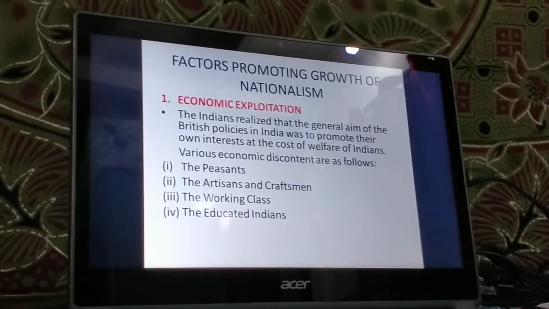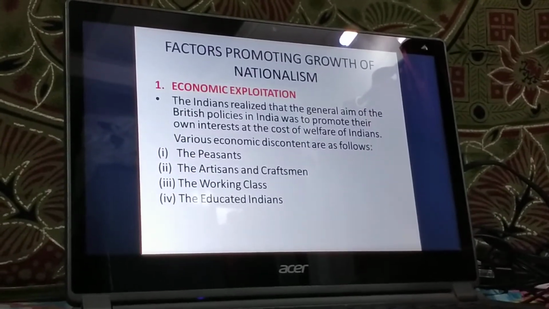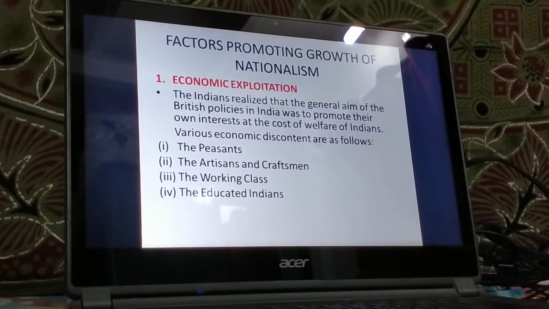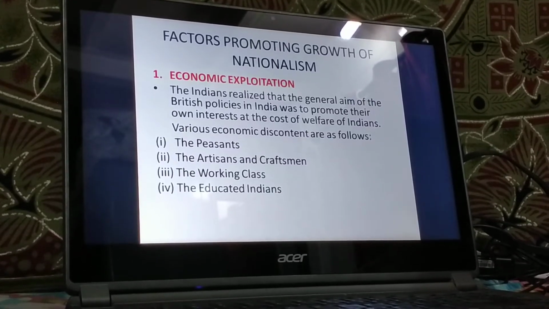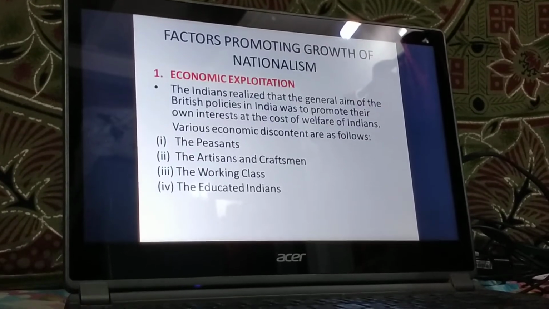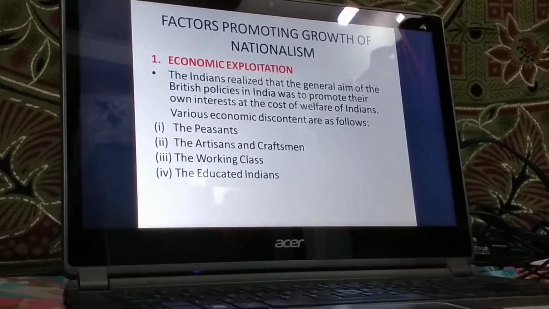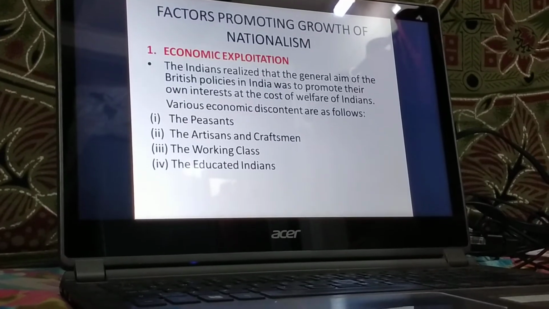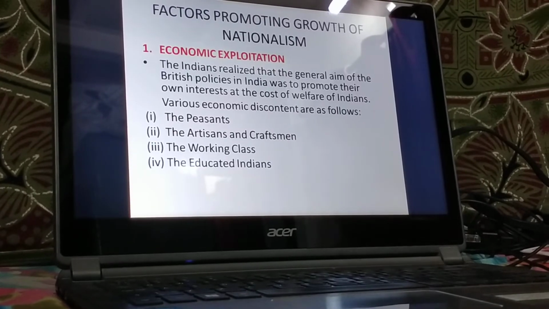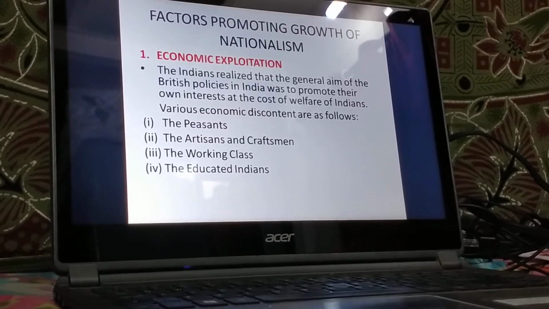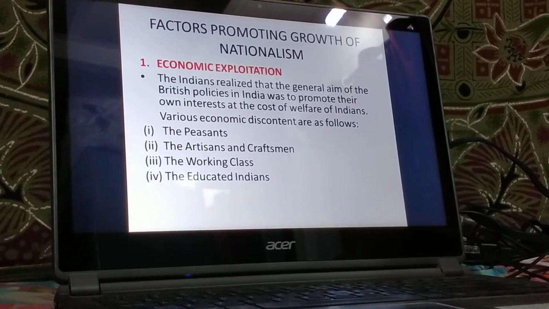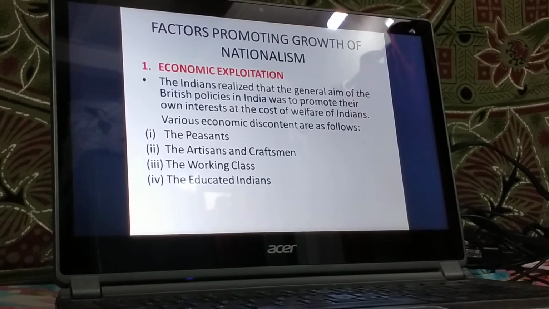Now, the only employment available to the educated Indians was government service, in which the competition was quite high and the chances of promotion were almost invisible. They hoped that British capitalism would help to develop India's productive forces as it had done for Britain. But instead, the Indians found that the British policies were keeping India economically backward. Even this section of society felt that their economic salvation lay in freeing themselves from the British rule.